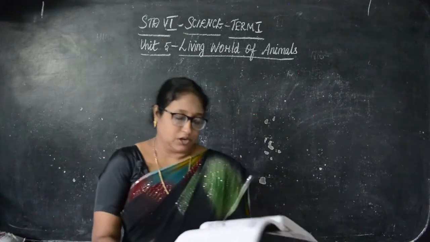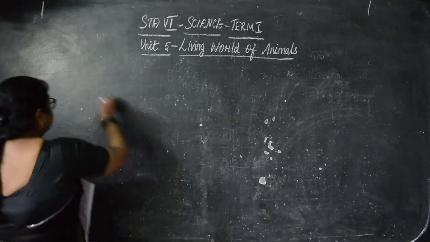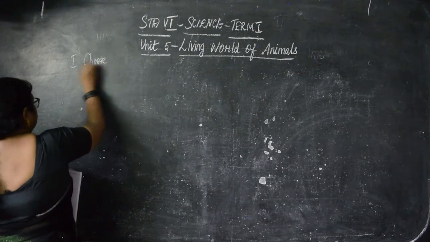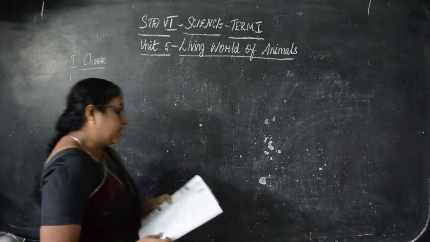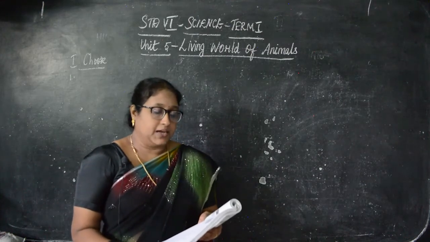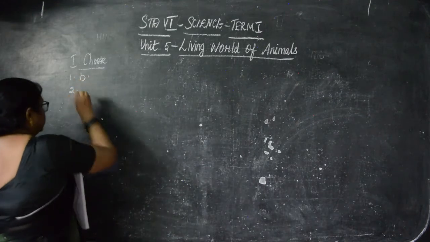Okay, children. So now page number 83. First, we'll see the choose. Okay, children. So the first one: the study of living things or organisms is called. Answer is B, biology. Okay, children, mark it in your book.